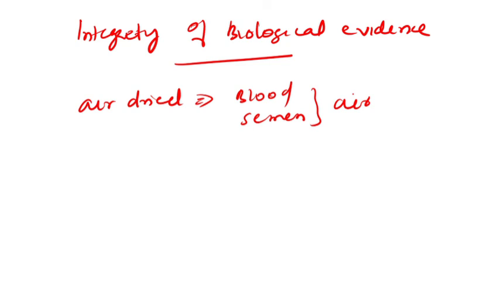If there is any contamination in the evidence, then we can't proceed with the other steps, as we will get false results. So you have to prevent this, and collection and handling should be without any contamination, whether from the collector to the evidence or between evidence items, everything should be done neatly and cleanly.